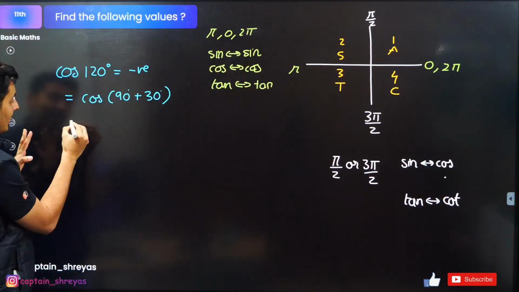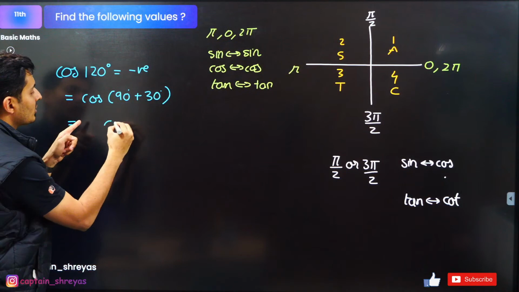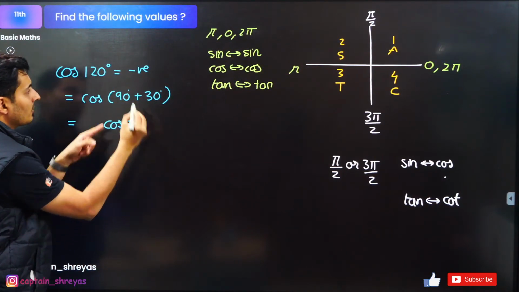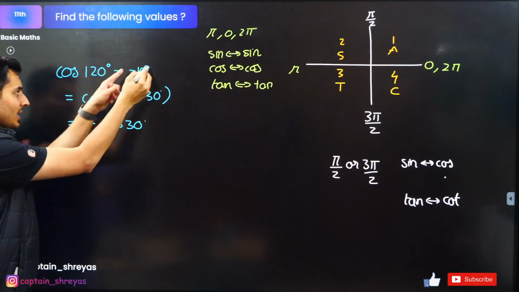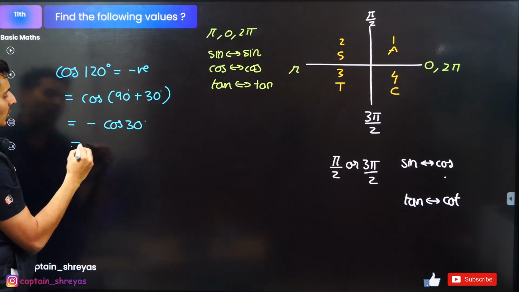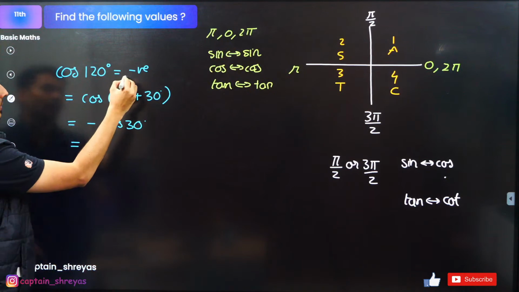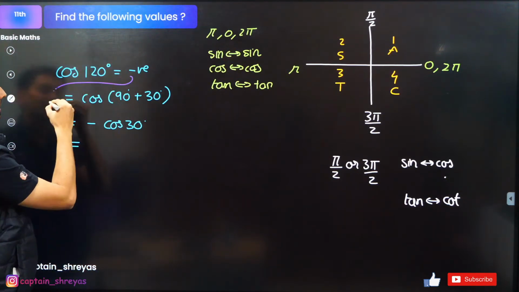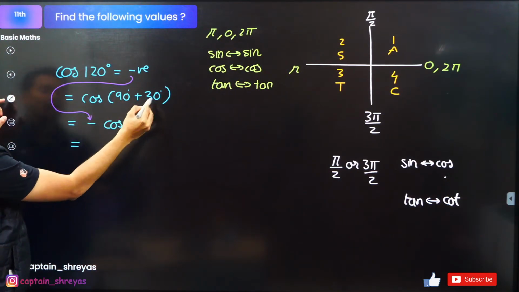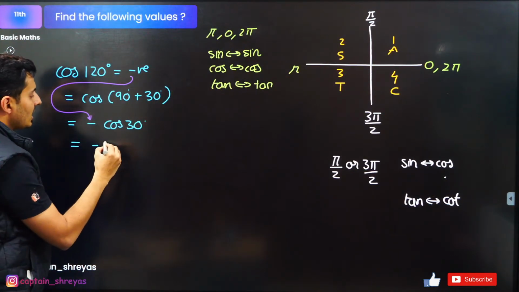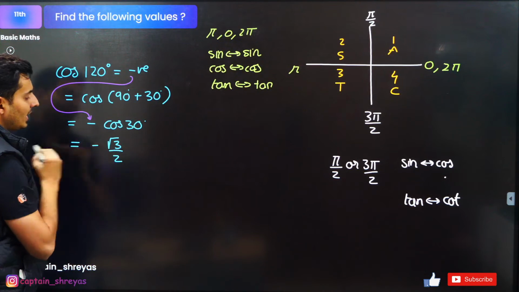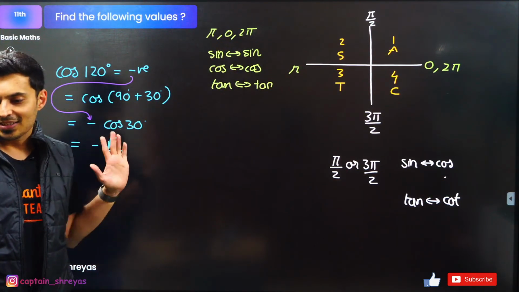So this is cos of 30. Because this was supposed to be negative, just put minus cos 30. This negative just comes over here, and whatever is there just comes over here. Cos 30 is nothing but root 3 by 2. That is the answer.